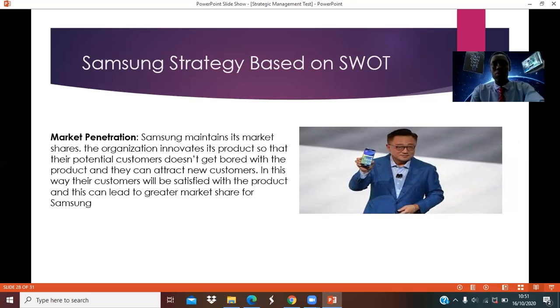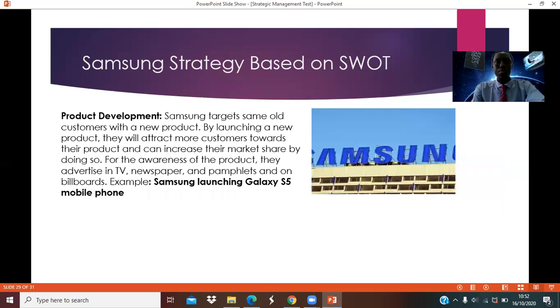So we see market penetration. Samsung maintained its market share. The organization innovates its products so that potential customers do not get bored with the product and they can attract new customers. In this way, the customer will be satisfied with the product, and this can lead to greater market share for Samsung. So they're trying to penetrate the market to make sure that they maintain the position of the leading company in electronic devices.